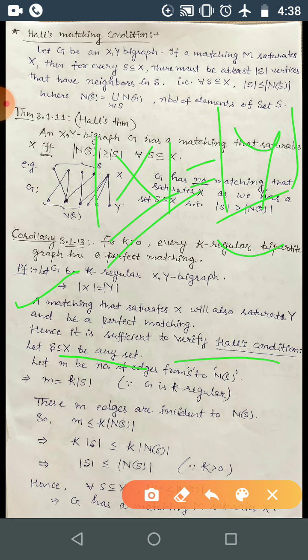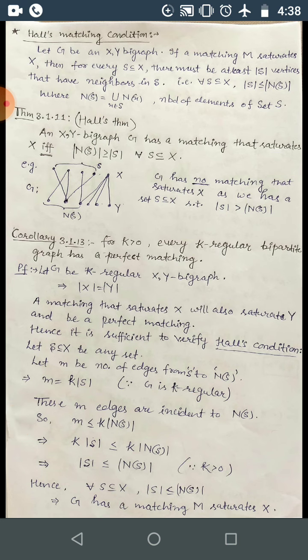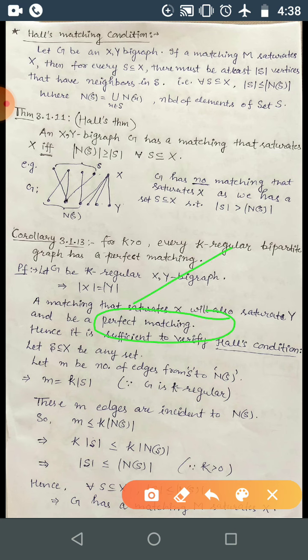You can take this set as X or Y, it doesn't matter, because both have the same cardinality. Every matching which saturates X will be a perfect matching, and every matching which saturates Y will also saturate X. So we are now left with just showing Hall's condition for this set.